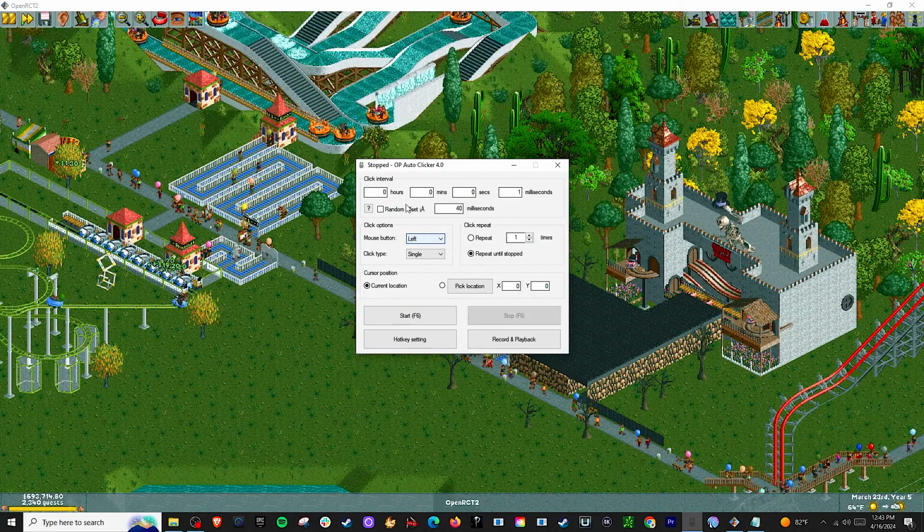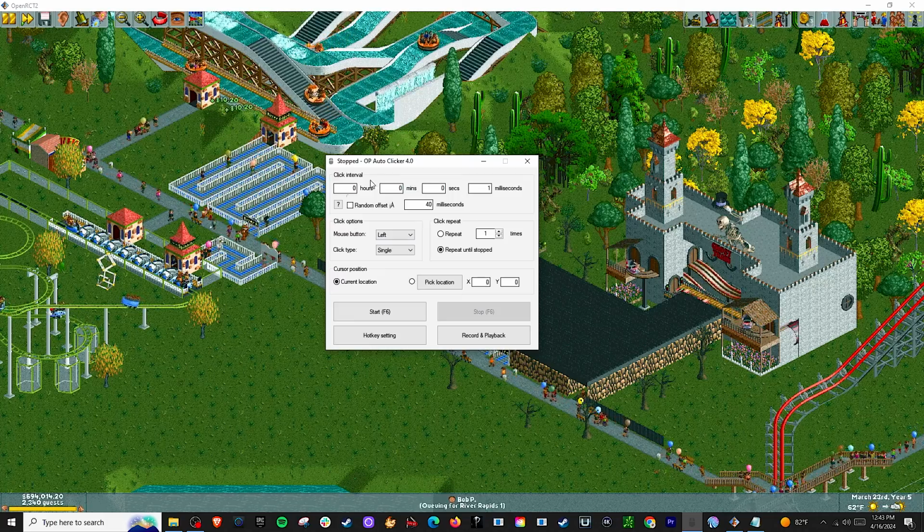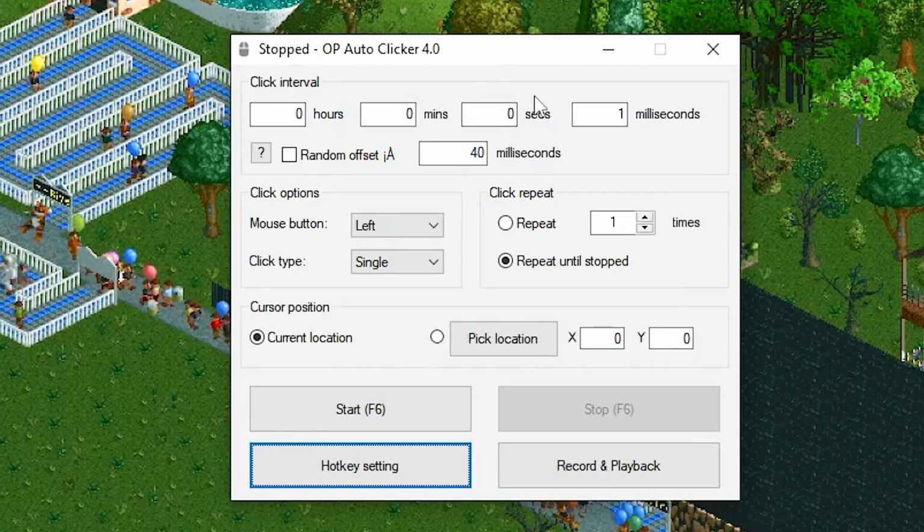One more thing. This is the bonus. The bonus keyboard shortcut for RollerCoaster Tycoon is not actually from the game. It's a third-party tool, and it's not actually really a key. Well, it kind of is, you can make it into a hotkey. It's an auto clicker, guys. You need an auto clicker if you want to play this game the right way. You absolutely need the auto clicker. Let me show you some things about it. OP Auto Clicker. I'm going to link this in the description. You can download this for free on your computer.